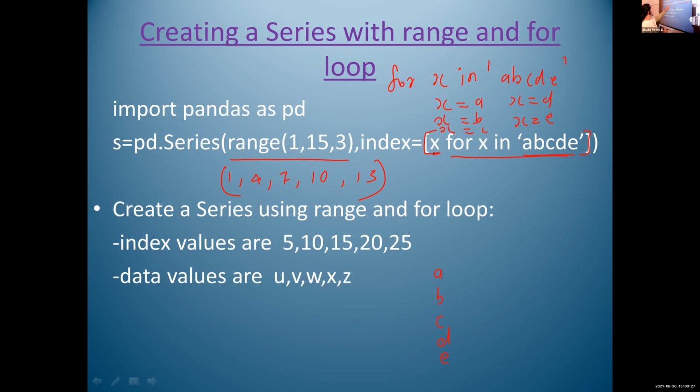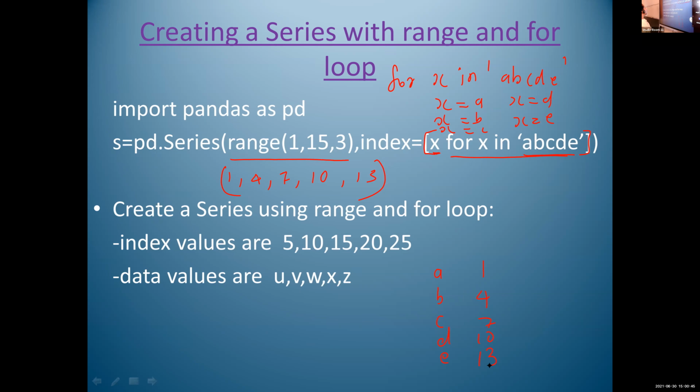And what about this range value? It is 1, 4, 7, 10, and 13. Okay, Amal? Is it clear? Okay.